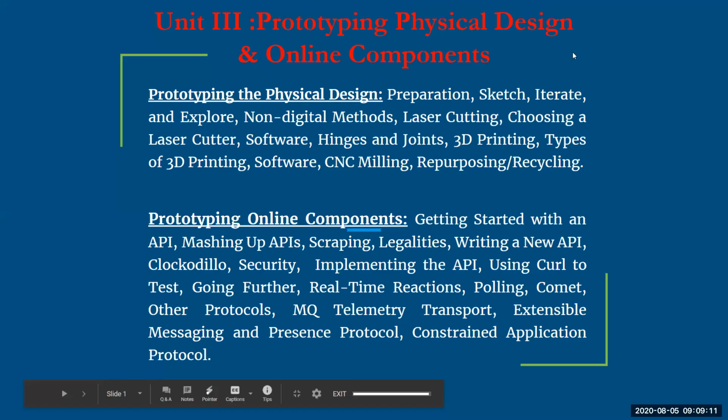So good morning, everyone. We are going to start with our unit 3, that is our chapter 6. So your chapter 6 is prototyping the physical design. Initially we have already seen in our previous chapter, that is chapter number 4, thinking about prototyping, wherein you have understood what you mean by prototyping, how the prototyping takes place.